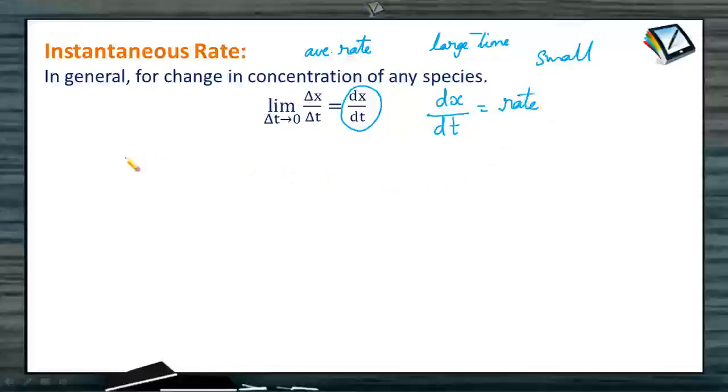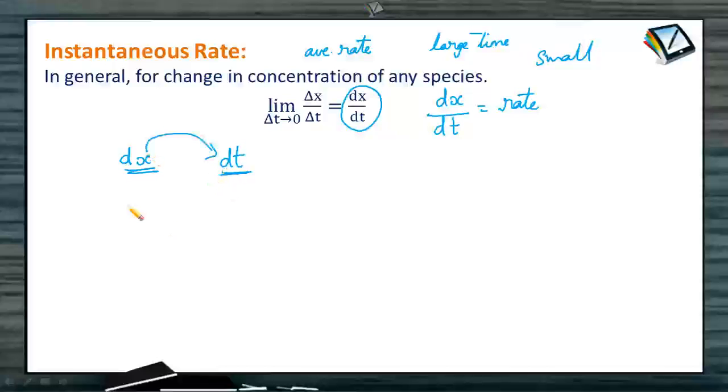So here dx is an infinitesimally small change in concentration corresponding to an infinitesimally small change in time. So dt is this minute change in time interval and dx is the minute change of concentration in that minute time interval.